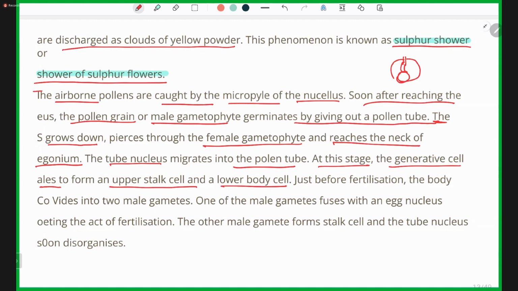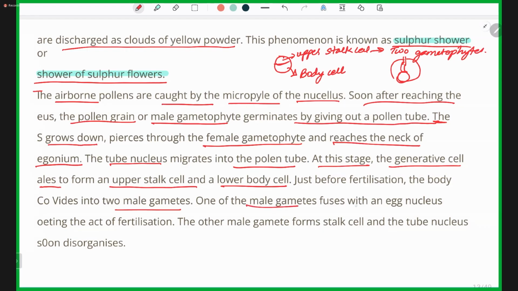Just before fertilization, the body cell divides into two male gametes.